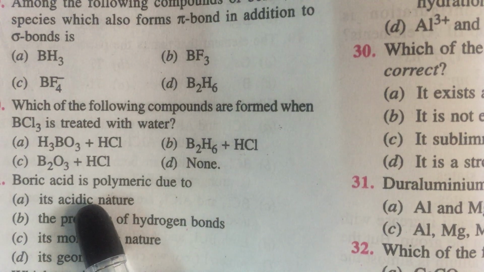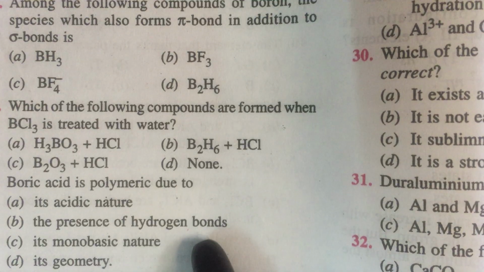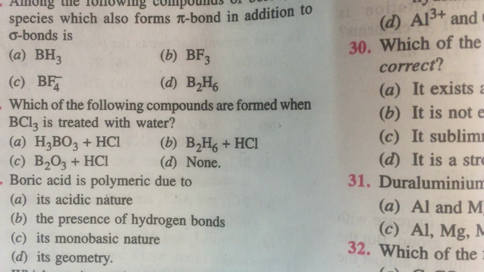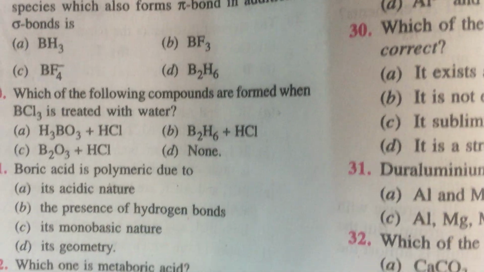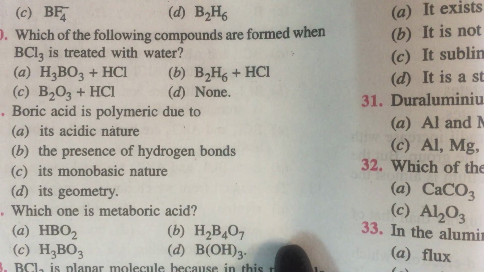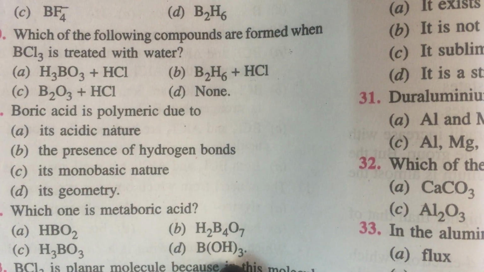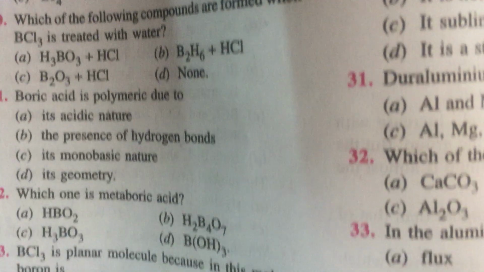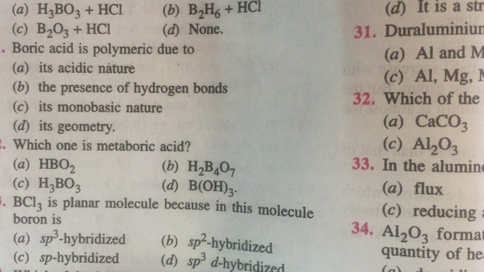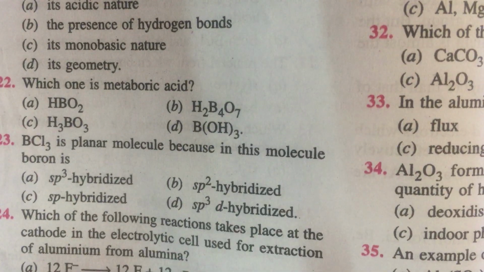Fact. Boric acid is polymeric due to the presence of hydrogen bonds without any speck of doubt. Which one is metaboric acid? HBO2 is metaboric acid. H2B4O7 is tetraboric acid. H3BO3 or B(OH)3 represents boric acid only. BCl3 is planar molecule because in this molecule boron undergoes sp2 hybridization. Always sp2 hybridization is a state where the molecule becomes planar.